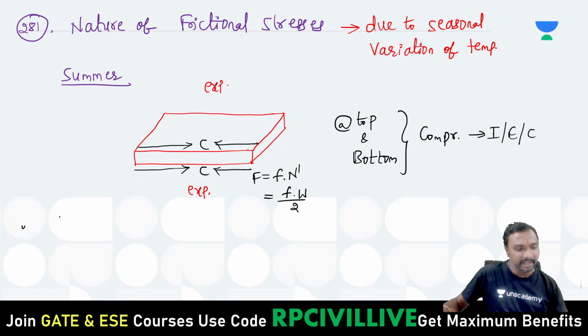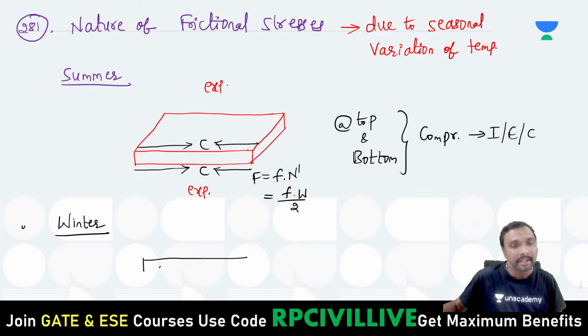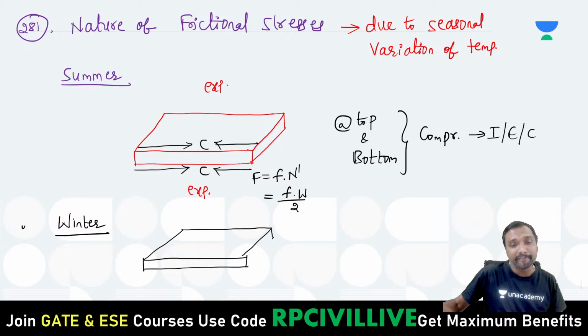Now, whenever it is winter, exactly opposite to each other. Whenever it is winter, what will happen? Winter means it is a season of very lesser temperature, right? Whenever it is a very lesser temperature, top will become contraction and bottom will also become contraction. Top contraction and bottom contraction only, right?